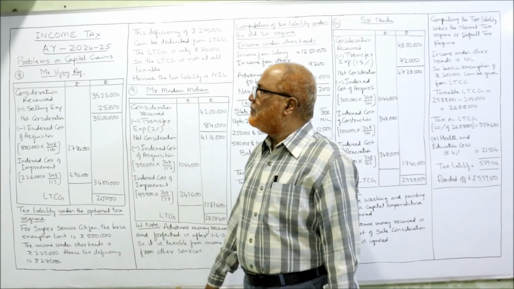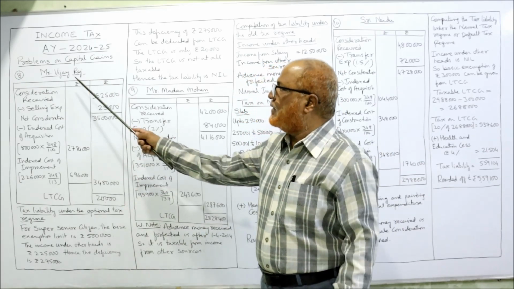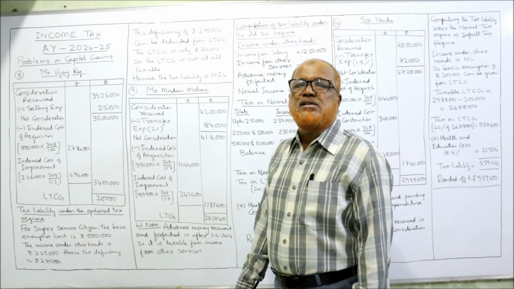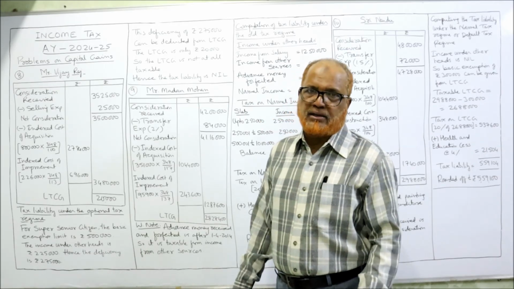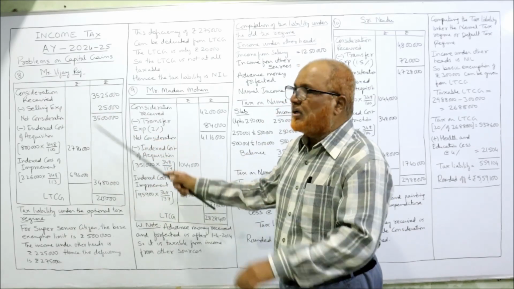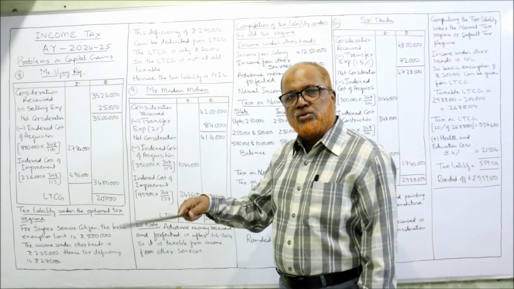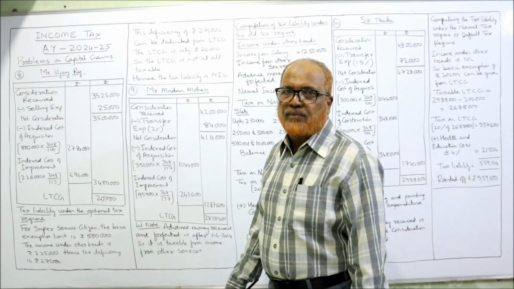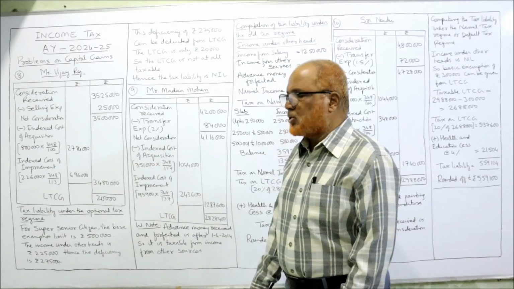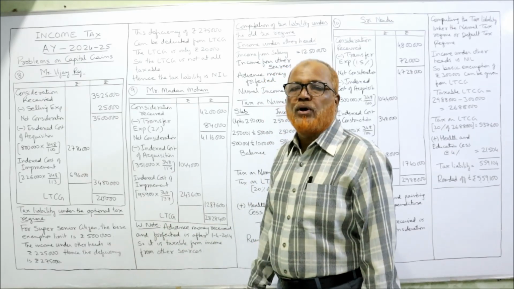Come on, we'll start. So computation of long-term capital gain of Mr. Vijay Raj for the assessment year 24-25. You should write the complete sentence. Then consideration received 35,25,000 and selling expenses 25,000 given. So net consideration 35 lakh, we got it. Now indexed cost of acquisition. In the working note you should write down that point.